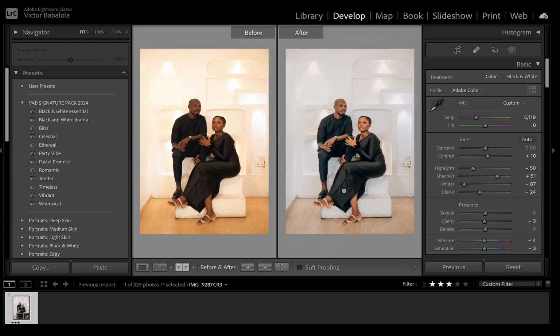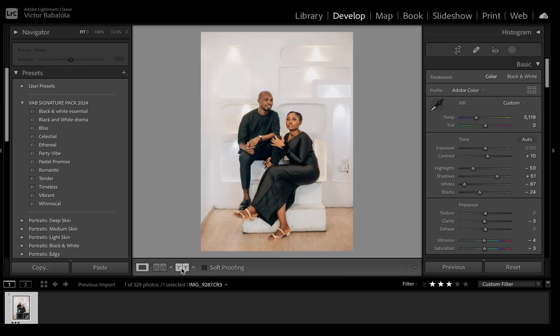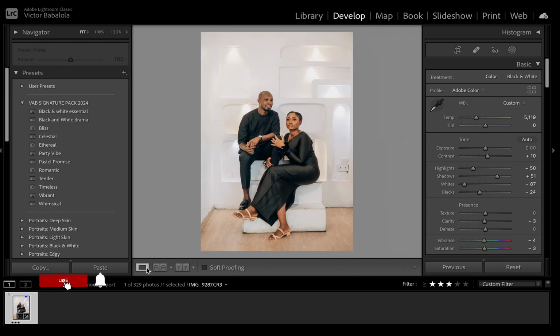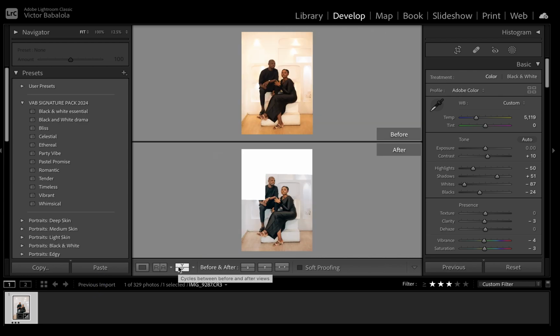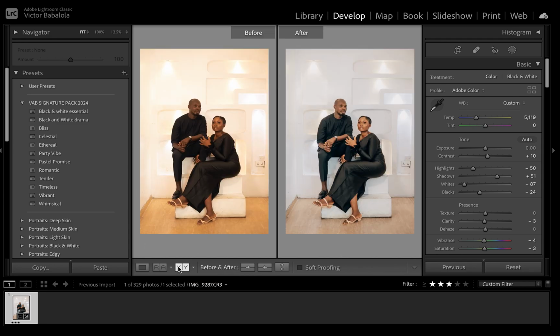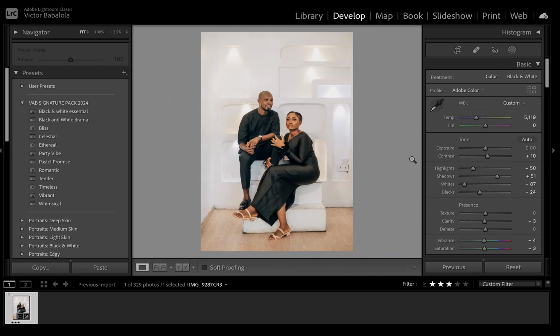even without doing too much, just the basic adjustment, separating the subject from the background, working on the subject, working on the background, making the background a little cooler than it was in the original picture, so that I can pop this subject out. Those were the things I basically did, and that is how I got this stunning picture that I got a lot of comments on. So this is it, guys. That's all I did.